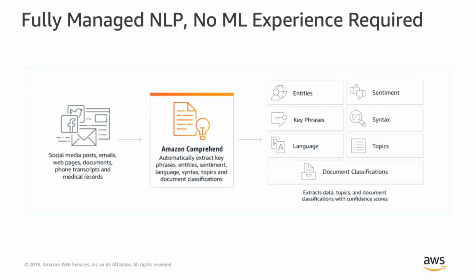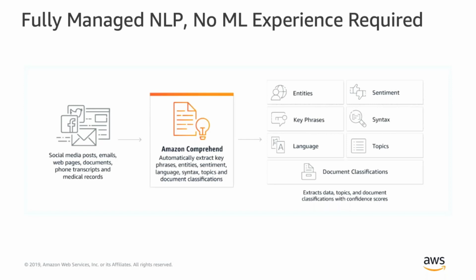So on the right, you can see it helps you extract entities like people, places, dates, events. It lets you identify the sentiment in documents, so positive, negative, or neutral. It extracts the key phrases in each document. It allows you to identify nouns, verbs, and other syntax in the language. It identifies the dominant language in a document. So currently we support 120 languages. It also helps you identify key topics for a group of documents. So common themes that are presented across a set of documents can be identified.